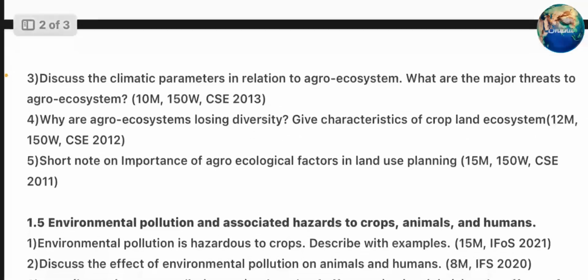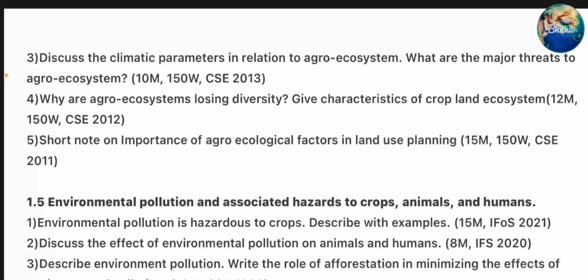Third question. Discuss the climatic parameters in relation to agroecosystem. What are the major threats to agroecosystem? Fourth question. Why are agroecosystems losing diversity? Give characteristics of crop land ecosystem. Fifth question. Short notes on importance of agroecological factors in land use planning.